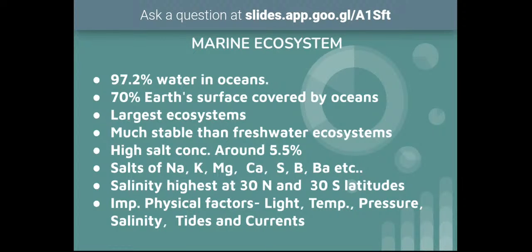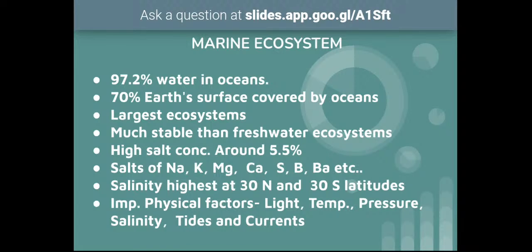But for our sake we have classified them into 5 major oceans, like Indian Ocean, Atlantic Ocean, Arctic Ocean, like that. You take any ocean among these 5 major oceans, even the smallest one is the biggest ecosystem present on planet Earth. So these are the largest ecosystems, and they are much more stable than freshwater ecosystems. This stability comes from the large amount of water content, or the big size. Coming to freshwater ecosystems, they are relatively very small when compared to oceans.